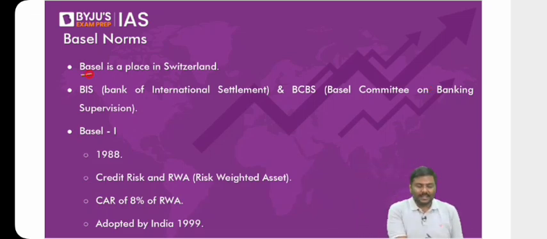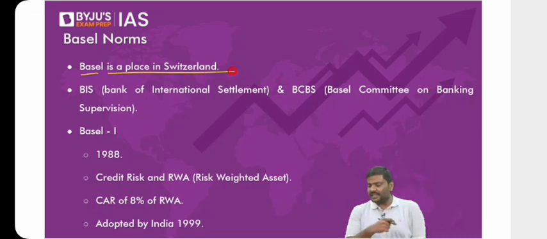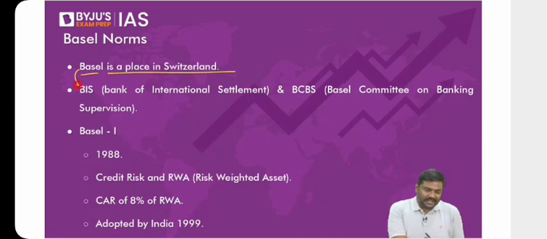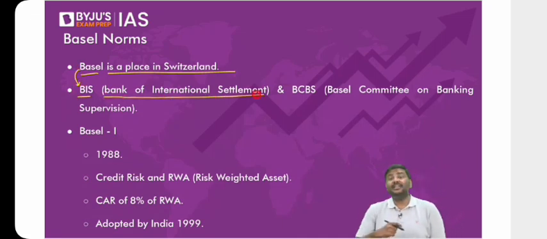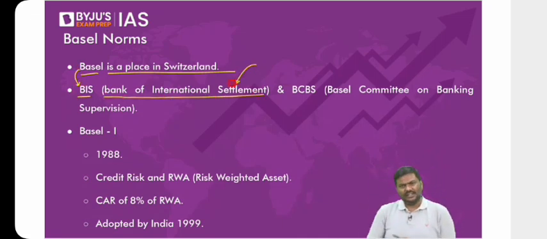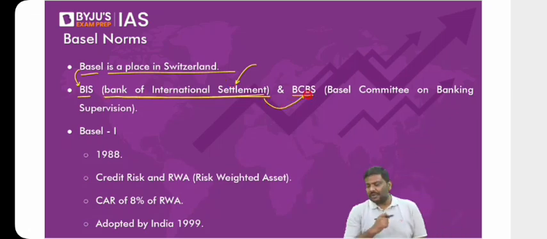Basel is a place in Switzerland. Yesterday we discussed this. Basel is a city in Switzerland, and in this city there is a bank by the name of Bank for International Settlements. India is a member of this bank. That is, the Reserve Bank of India is a member within this bank. Now, the Bank for International Settlements has a committee by the name of Basel Committee on Banking Supervision, BCBS.